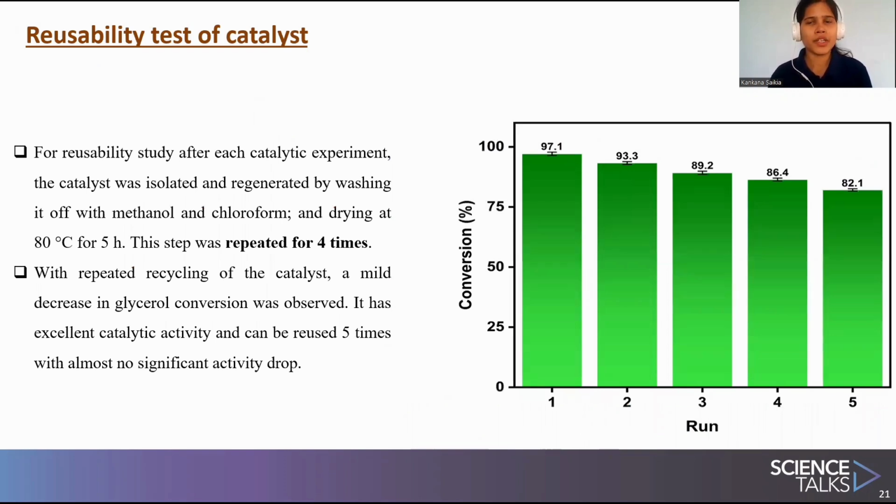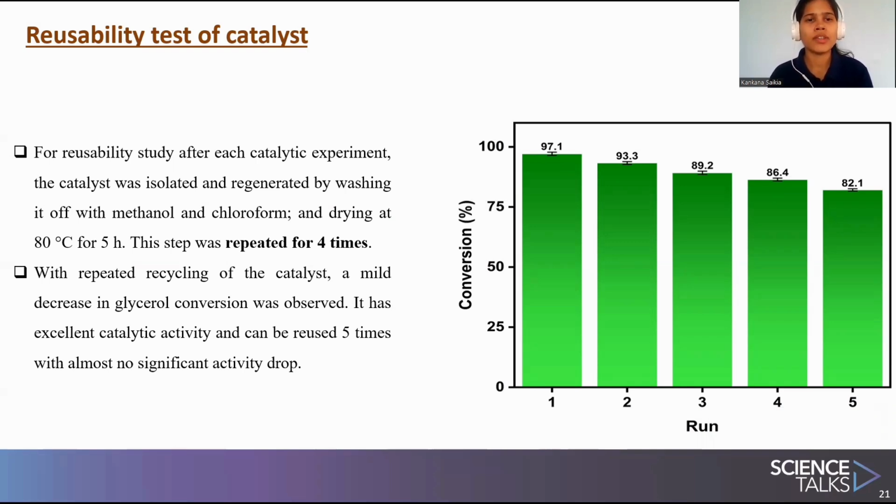For industrial application, the reusability of a catalyst is very important. So we studied the reusability of our catalyst for 5 reaction cycles. After one reaction cycle, the reaction mixture was centrifuged, the catalyst was isolated, and then it was washed with methanol and chloroform. Then we dried the catalyst at 80 degrees Celsius for 5 hours, and then we used this catalyst for the next reaction cycle.